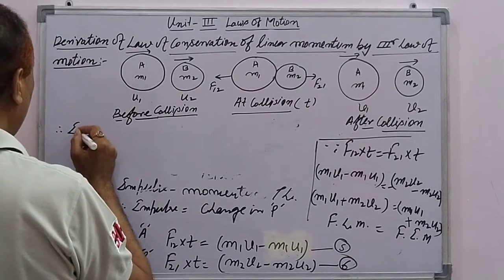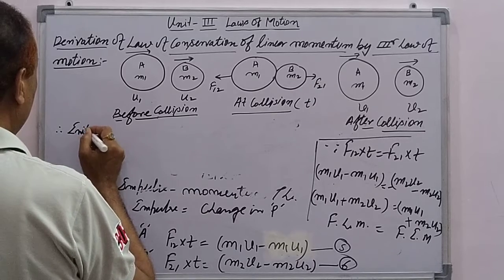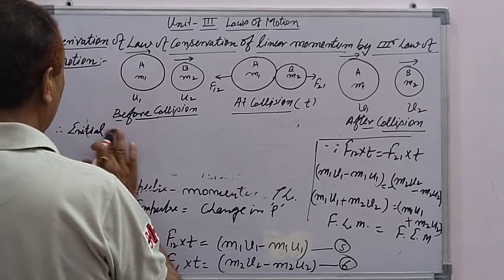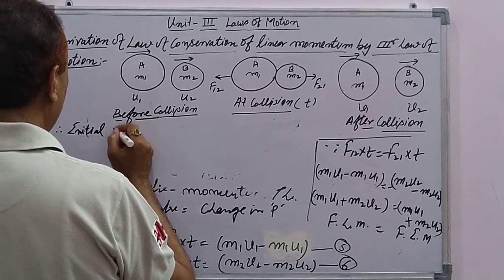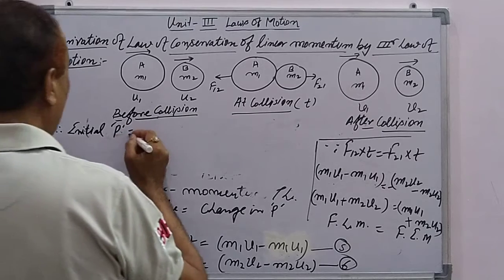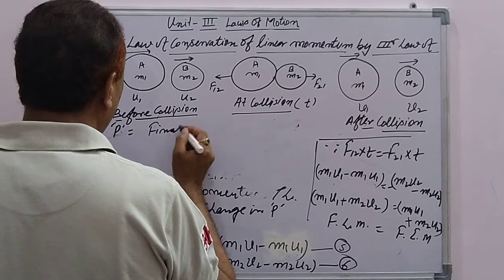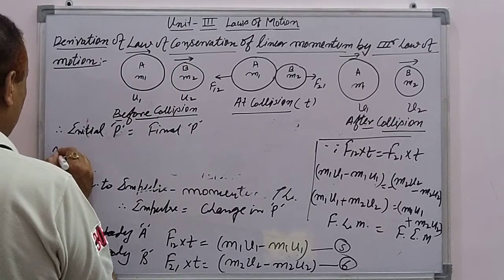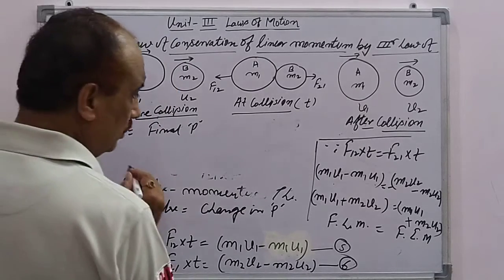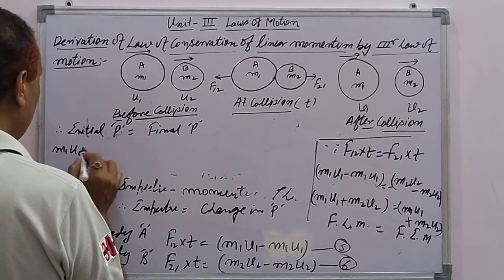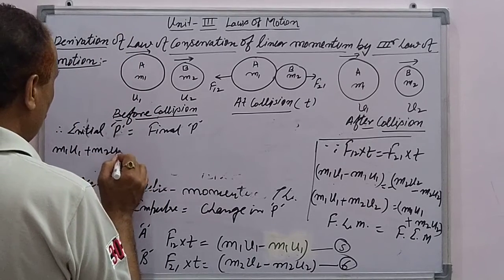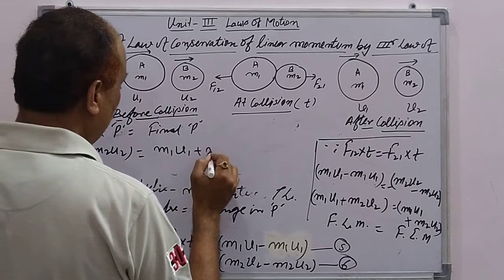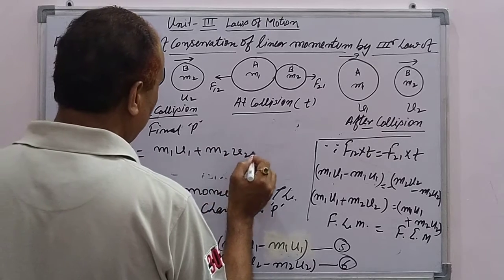Therefore the initial momentum, represented by P, is always equal to the final momentum of the system. The initial momentum is m1 u1 plus m2 u2, which is always equal to m1 v1 plus m2 v2.